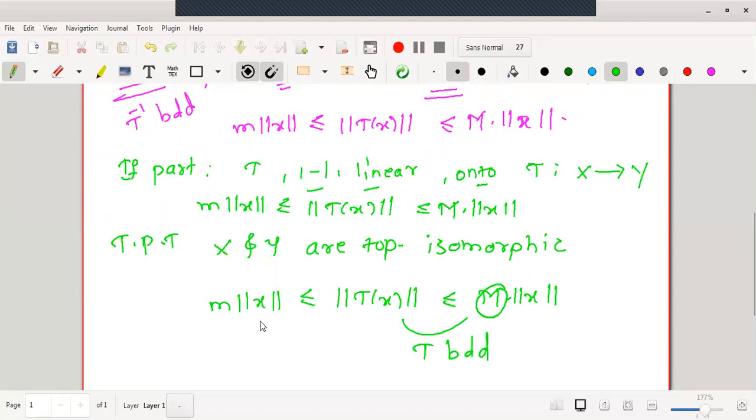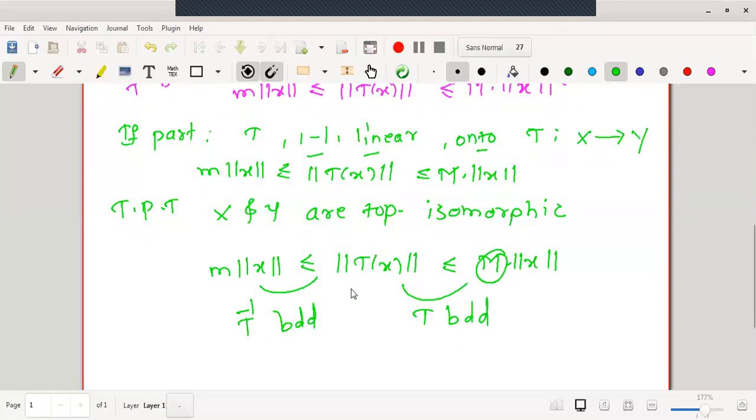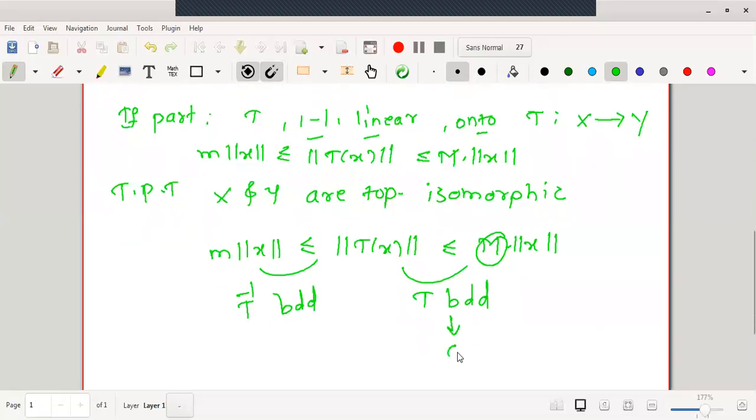Okay, similarly, the left part of the inequality, positive constant small m into norm of X less than or equal to norm T of X, will give us the condition that T inverse is bounded. But as T is linear, T inverse is also linear. Therefore, T bounded will give us T continuous. Similarly, T inverse bounded will also give us T inverse is continuous. Hence, all the conditions for topological isomorphism are satisfied.